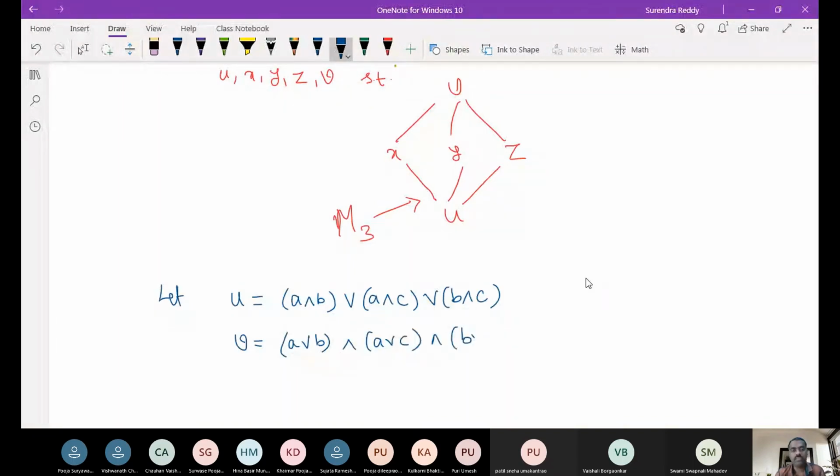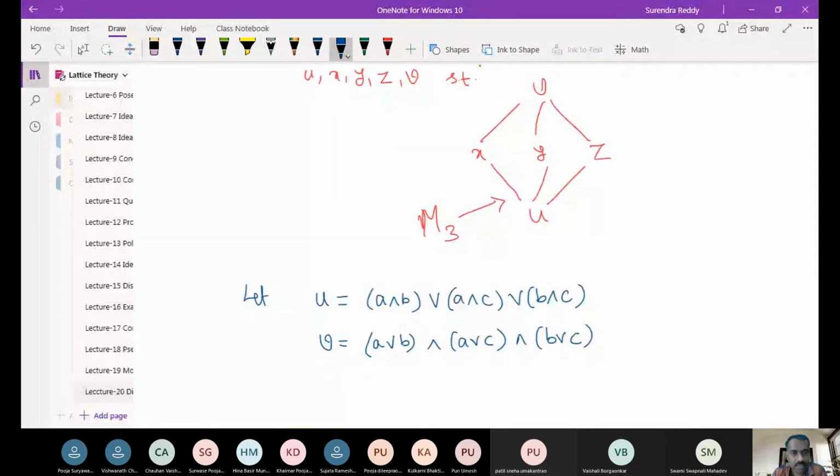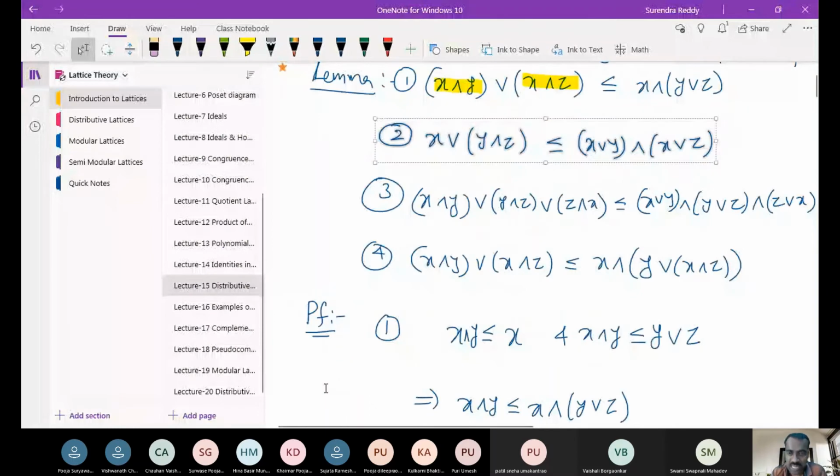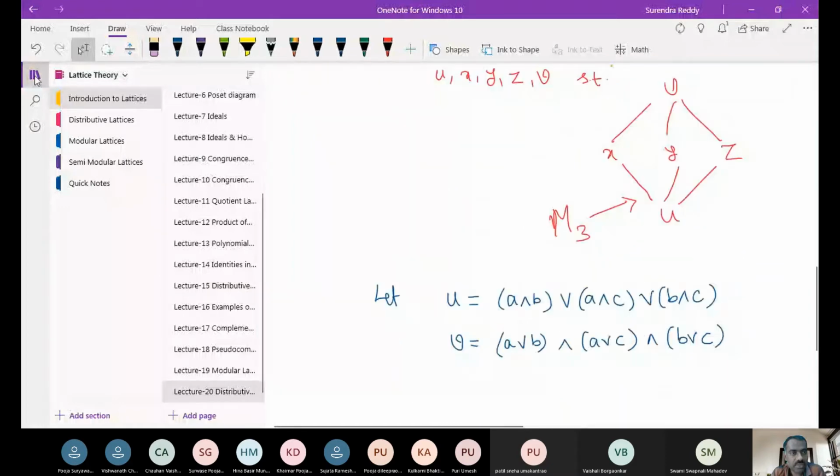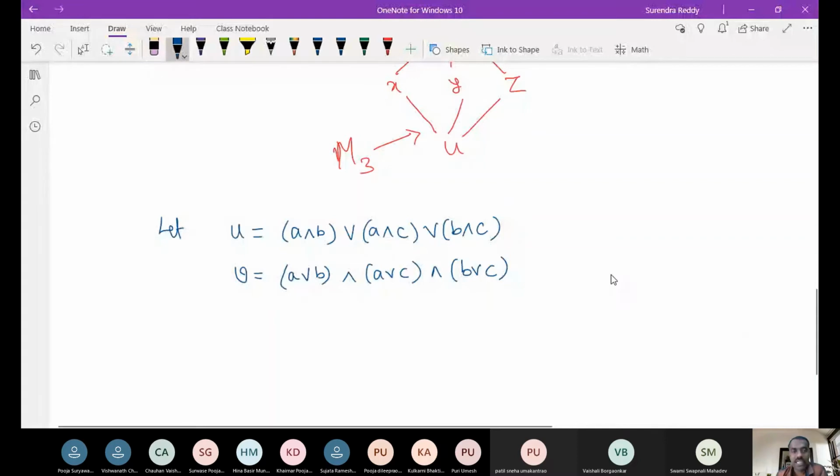If we take U and V like this, then we know that U will always be less than V, which I already showed here in the 14th, 15th. You can see this one, the third one, right? If you take meets and then join, it is always less than or equal to joins then meet. Is this clear? So we are taking our U as this and V as this. Then our X, we will take this as A meet.